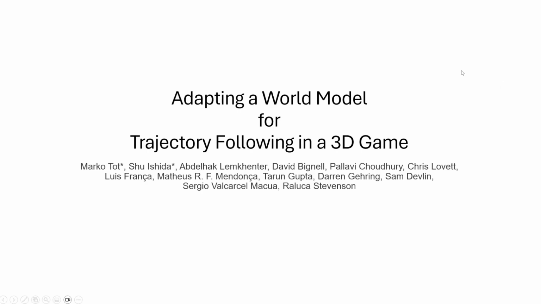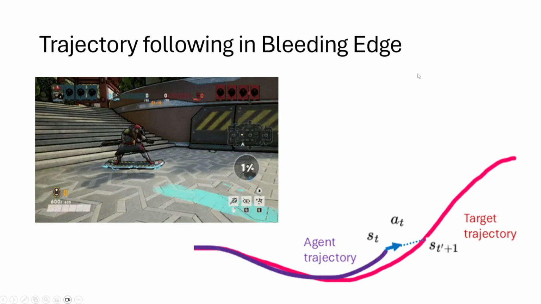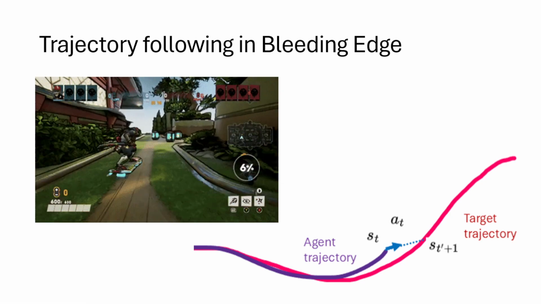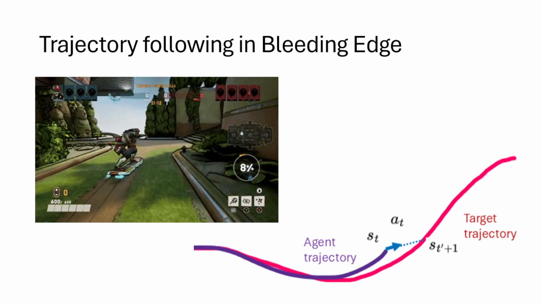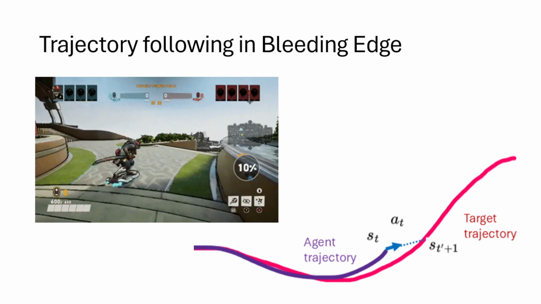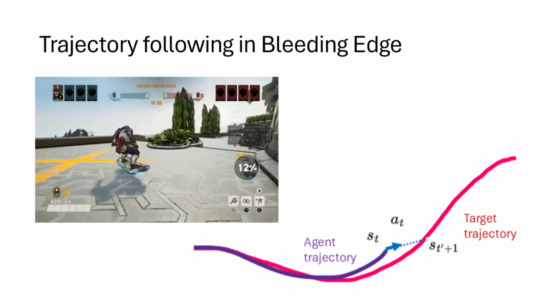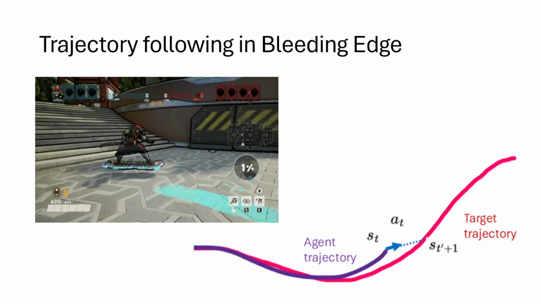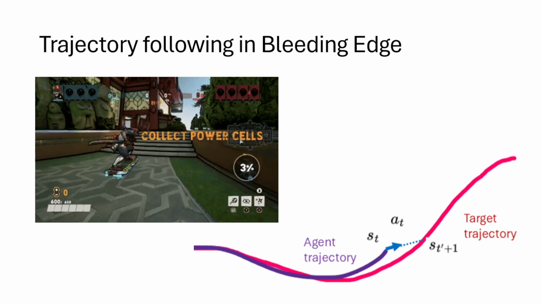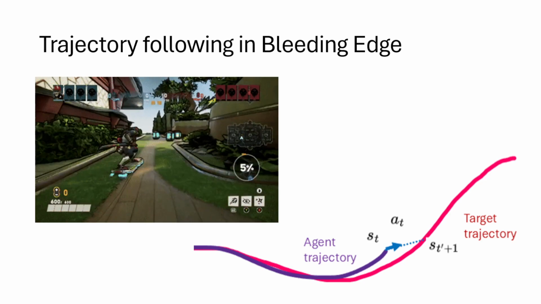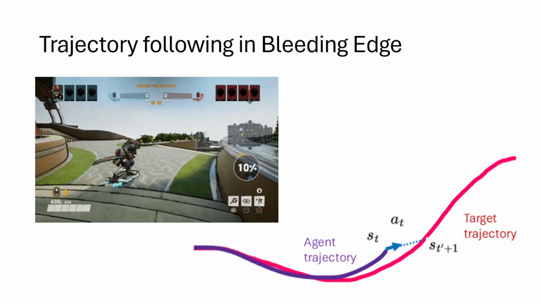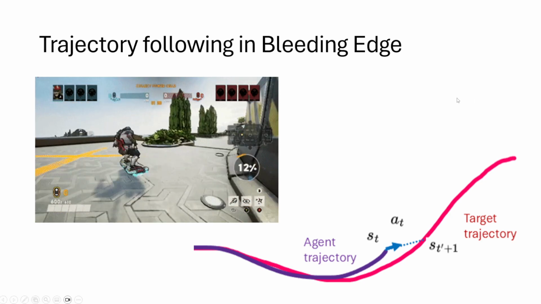We all worked on trying to replicate a trajectory in a game called Bleeding Edge from a sequence of observation action pairs. So given a trajectory, can we make an agent that can replicate it? A simple action playback fails to do so due to stochasticity and input lag, where the error accumulates very quickly and the small deviations lead to a completely different trajectory. And for that reason, we needed a more robust approach.